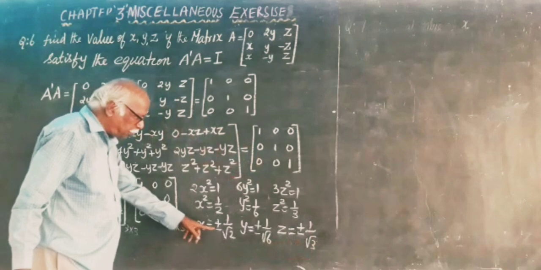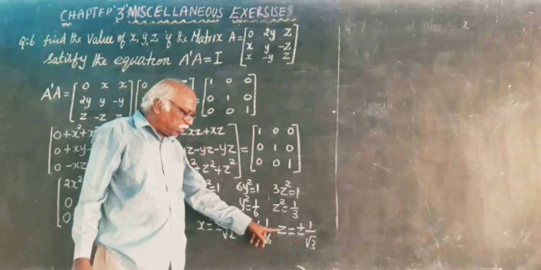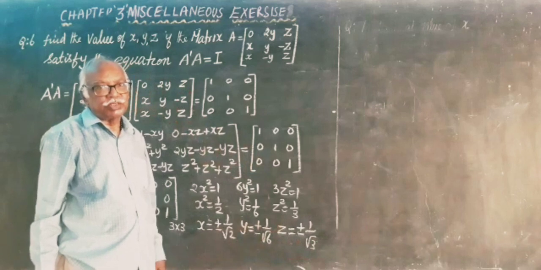Therefore, x is plus or minus 1 by root 2, y is plus or minus 1 by root 6, z is plus or minus 1 by 3.